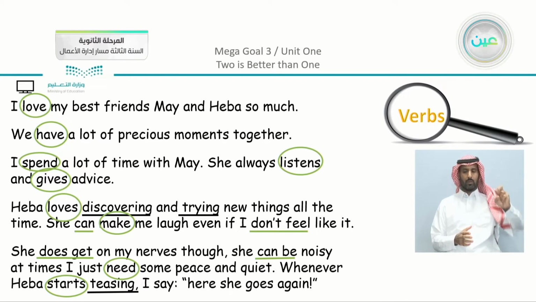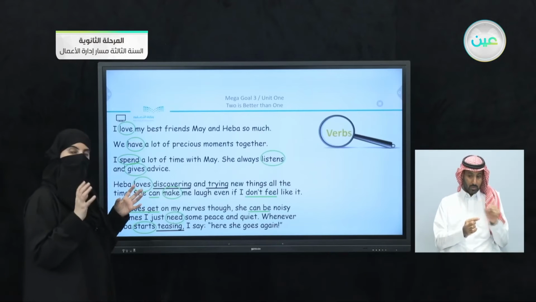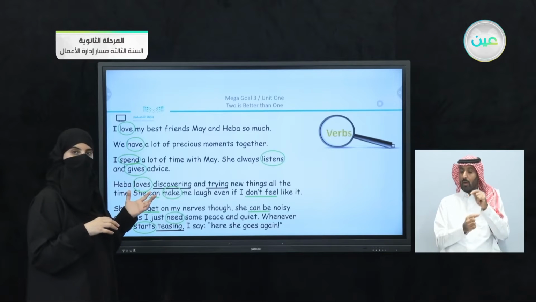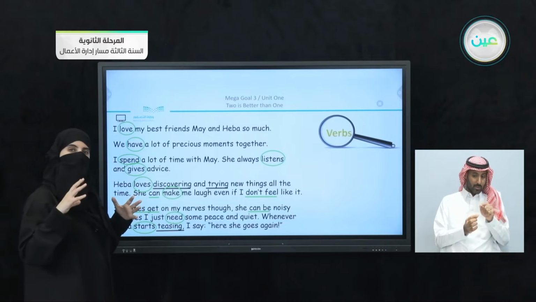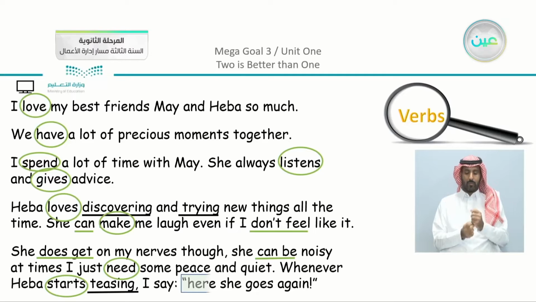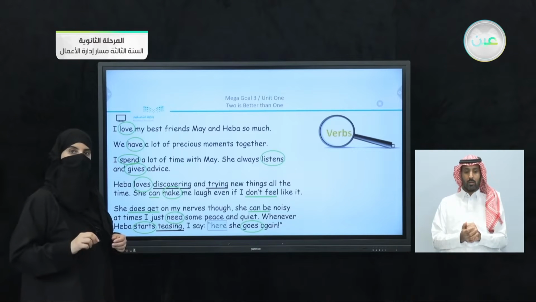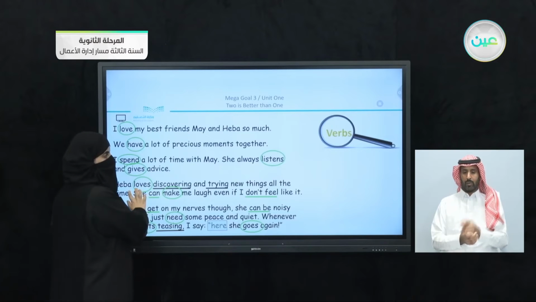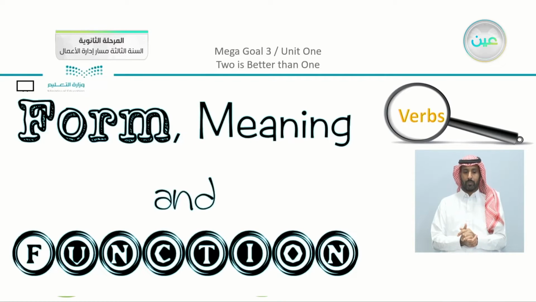Now all of these are verbs. We just underlined and highlighted what are the verbs mentioned here, and I underlined what seems to be a verb here. Here you can say, I say here she goes again. So note that I have here she goes again. What is here in the sentence? Now this is what we're going to take in our lesson, which is the form, meaning, and function lesson.